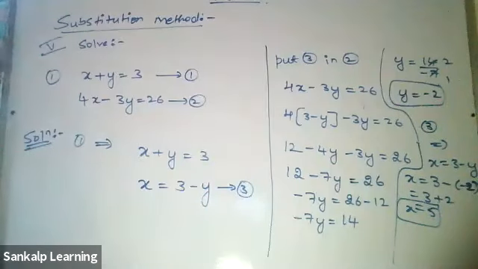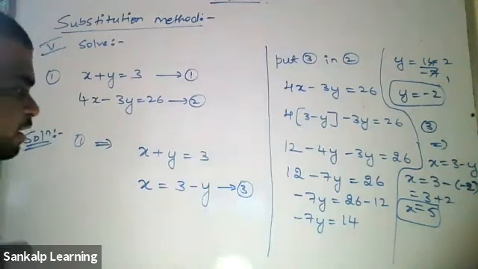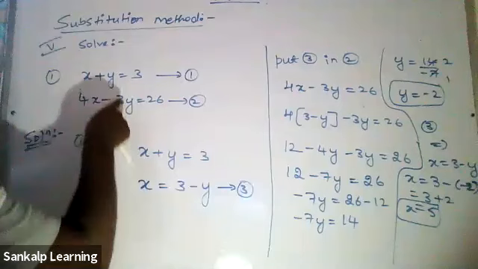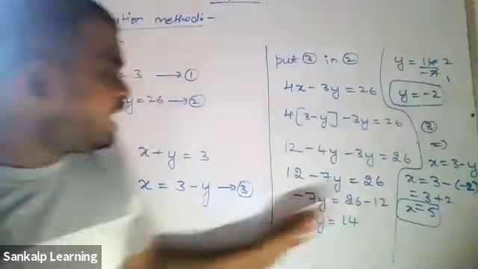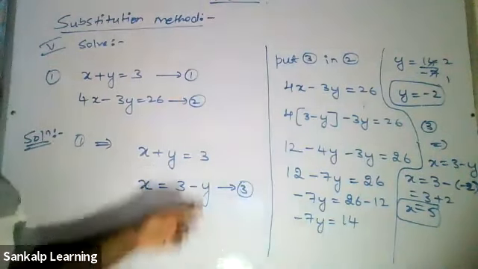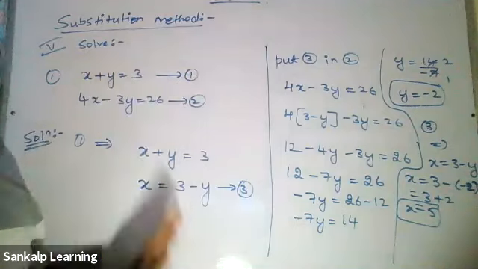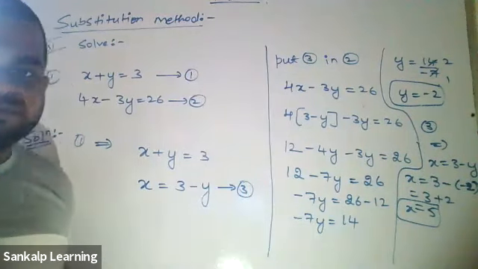I didn't get you, come again. Sir, you found y is equal to minus 2, then you took x is equal to 3 minus y and then you substituted y. I got it. You're telling that you can put it back here itself, right? Yes, sir. Yeah, you can do that. After finding the value of y, you can put it back in anything you wish. Anywhere you put it, definitely you will get the value of x.